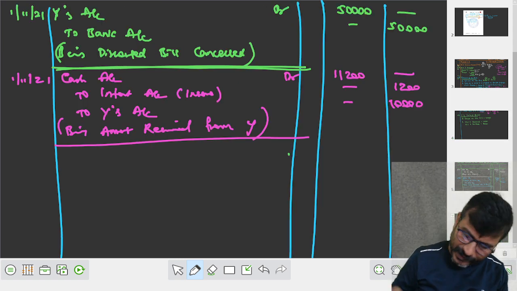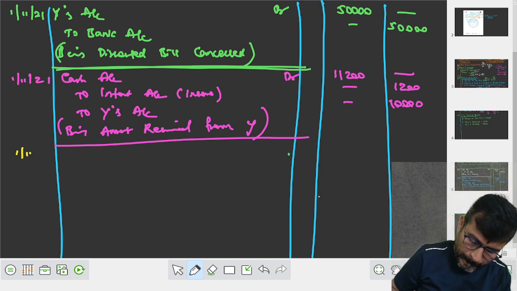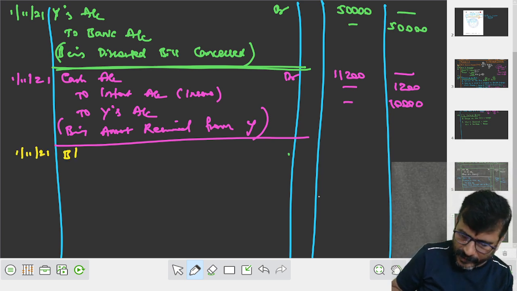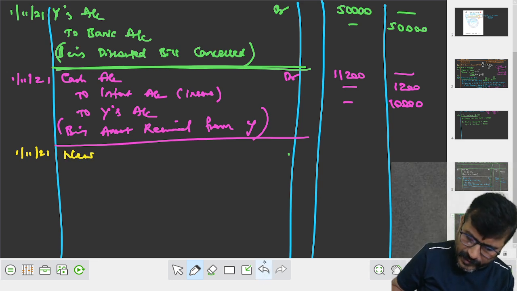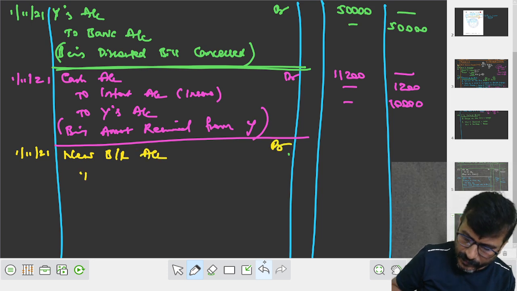Now the journal entry on the same date. On the same date is 1st November 21. It is not just a bill, we have to call it as new bills receivable account debit to Y's account.